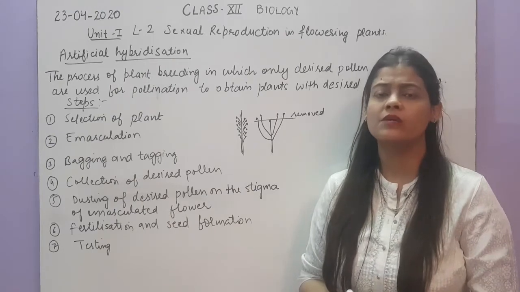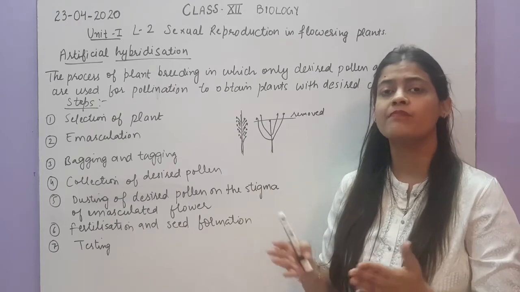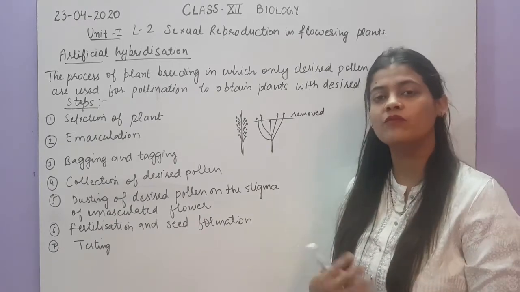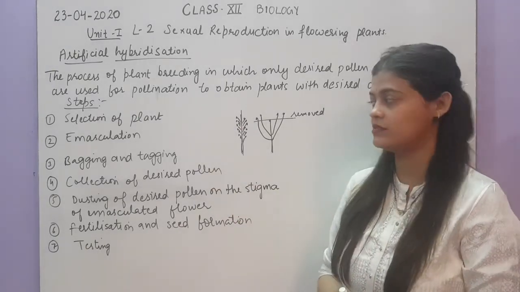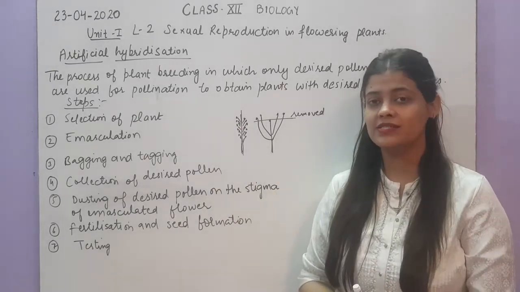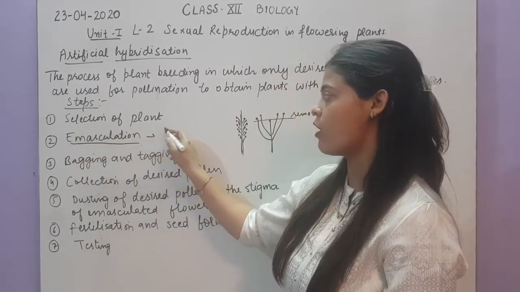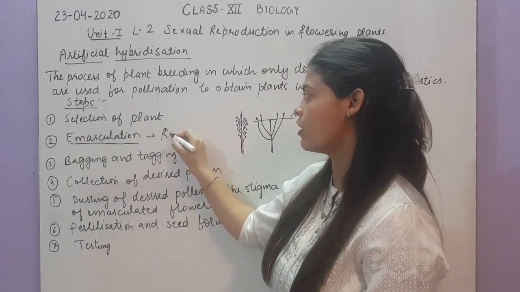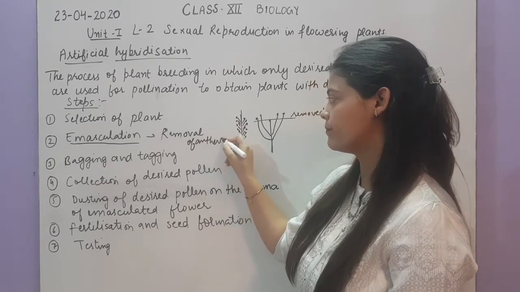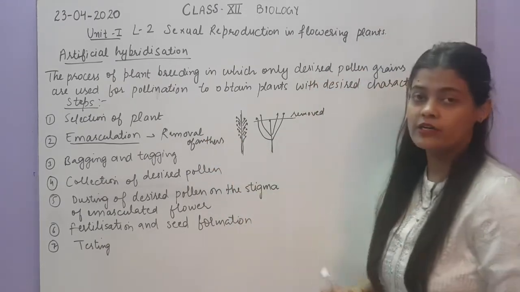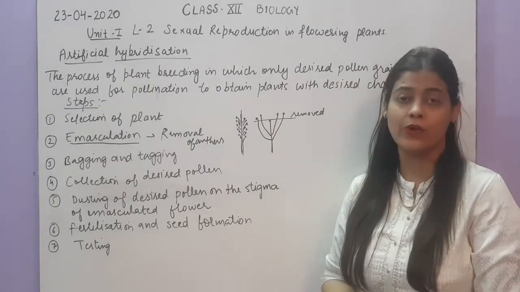It can be done manually by looking at the plants: we will find the plants with a thick stem and the plants with a long stem, and then we will do the cross breeding. So this is the selection of plant. The next step is a very important step, called emasculation. Emasculation means removal of anthers. As I already told you, here we want to do pollination according to our own requirement.